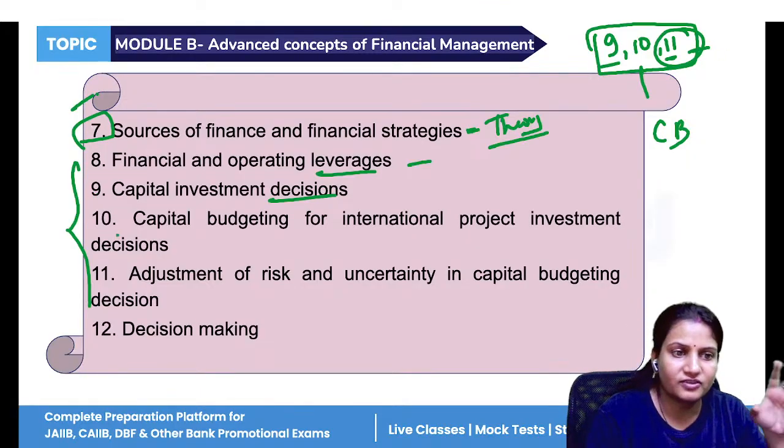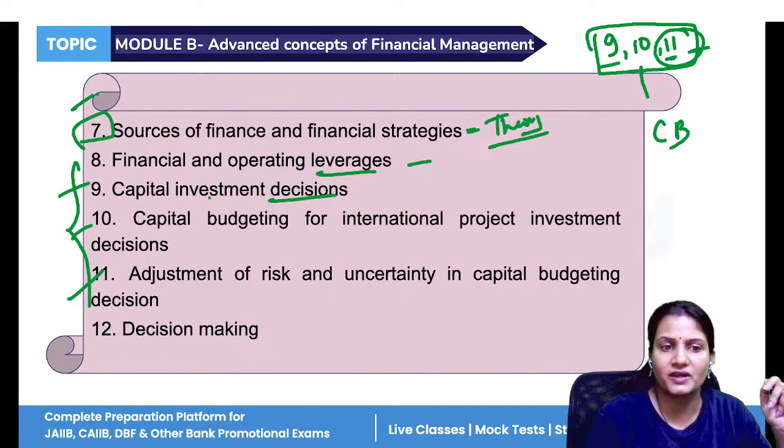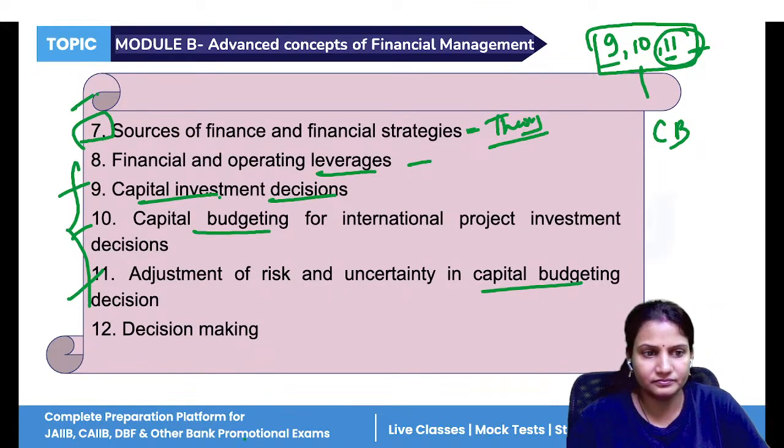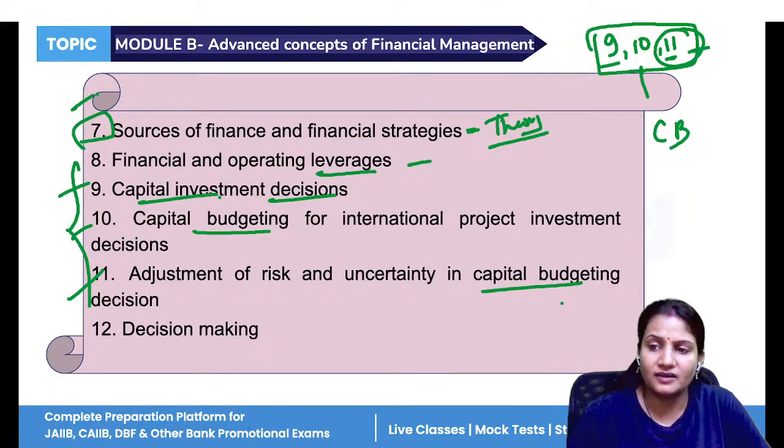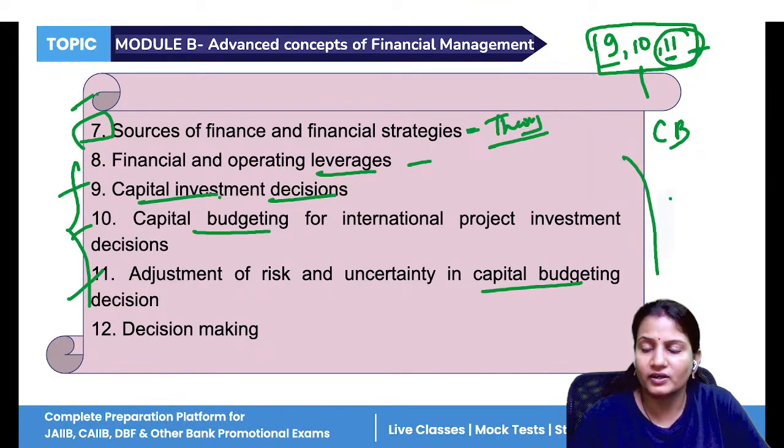Although these three units are separate, they consist of one single topic, that is capital investment, capital budgeting. And these four units, from 8 to 11, are very important.